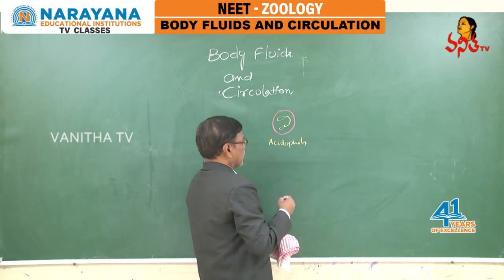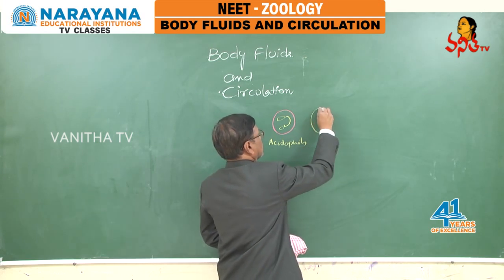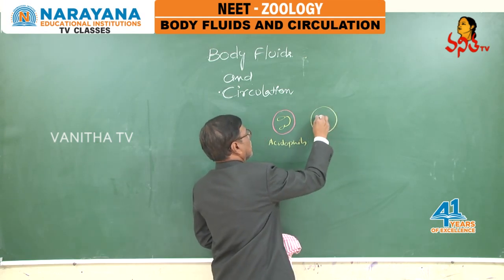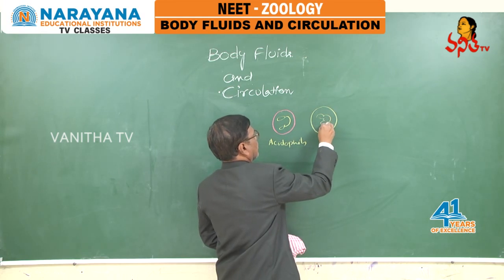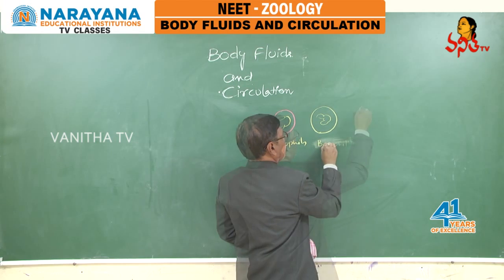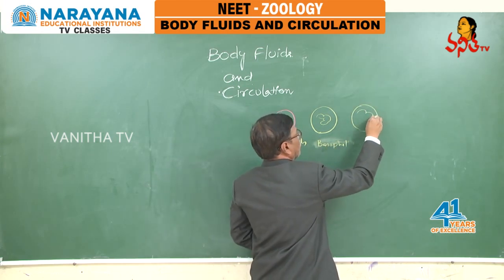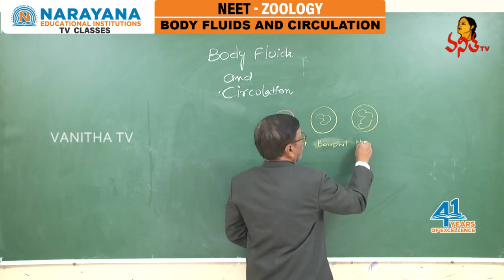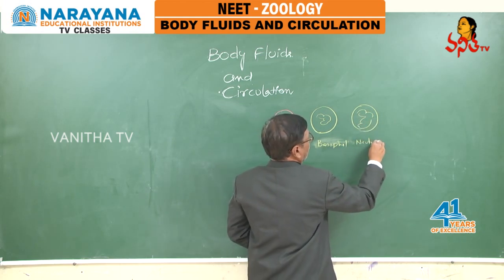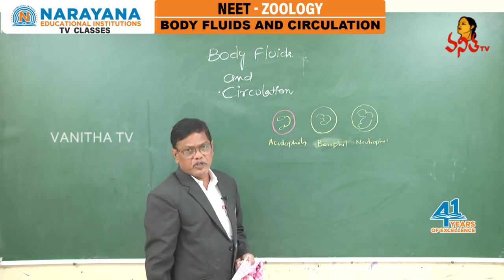Whereas in basophils, the nucleus is irregular in shape. This is a basophil. And then coming to the next, neutrophil, 3 to 5 lobed. That is a neutrophil. As the nucleus is variously lobed,